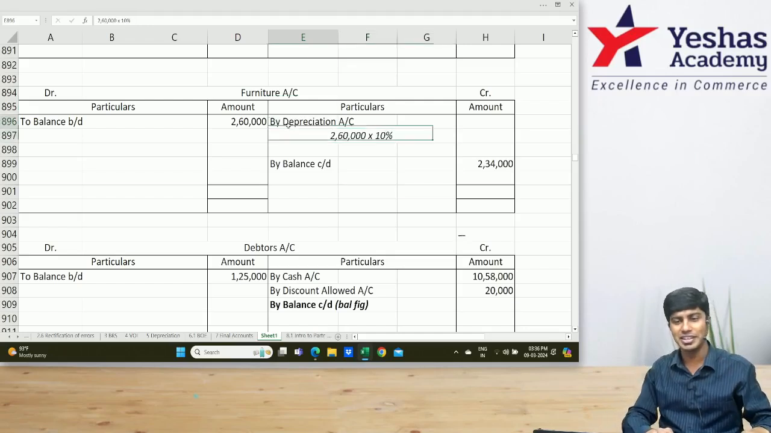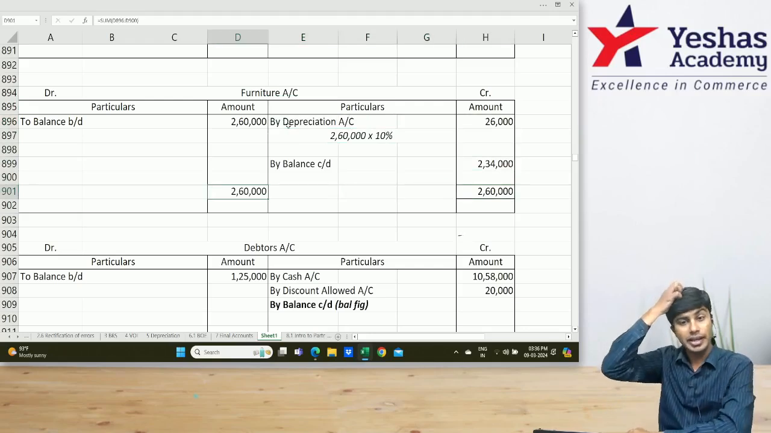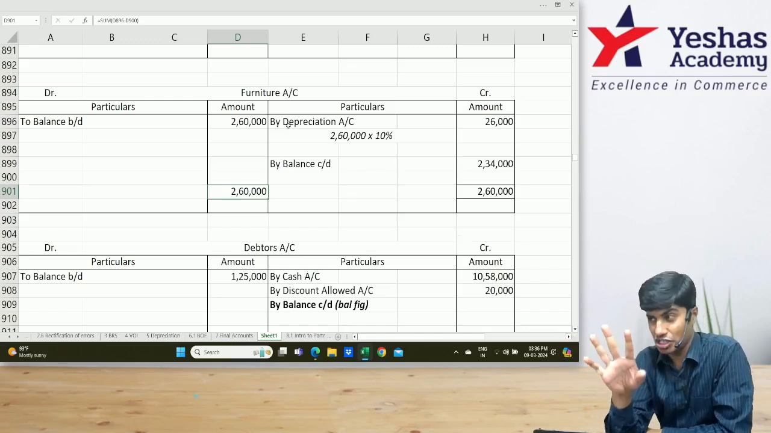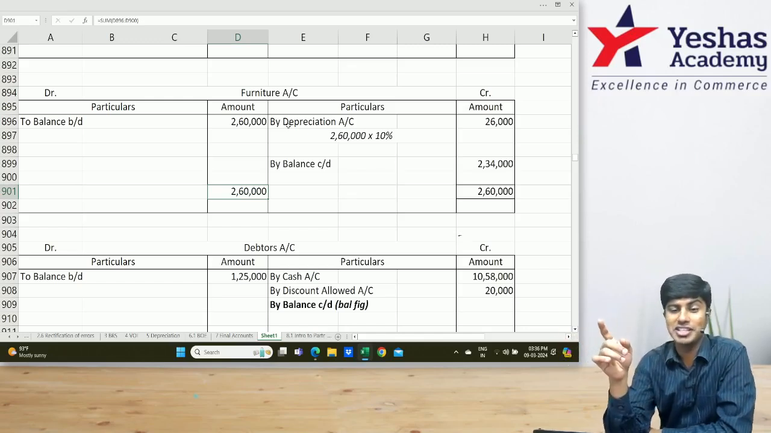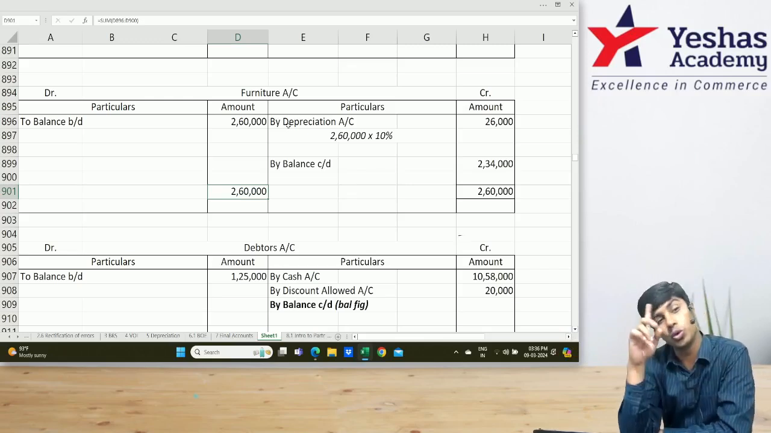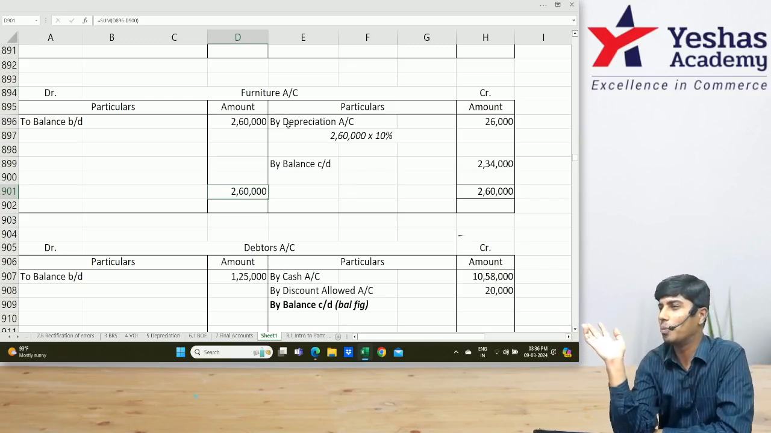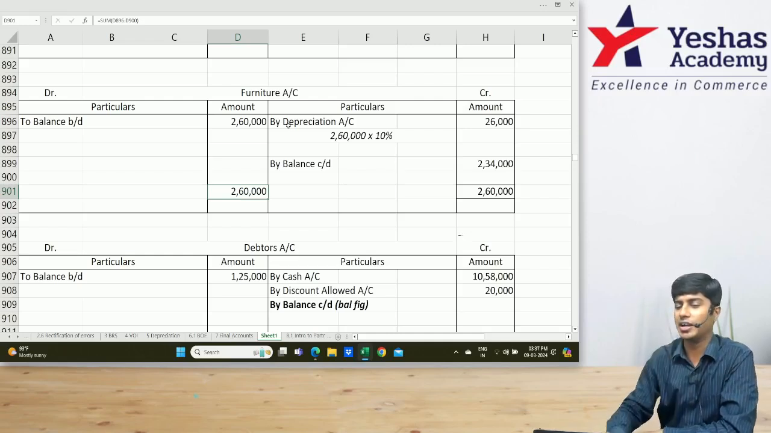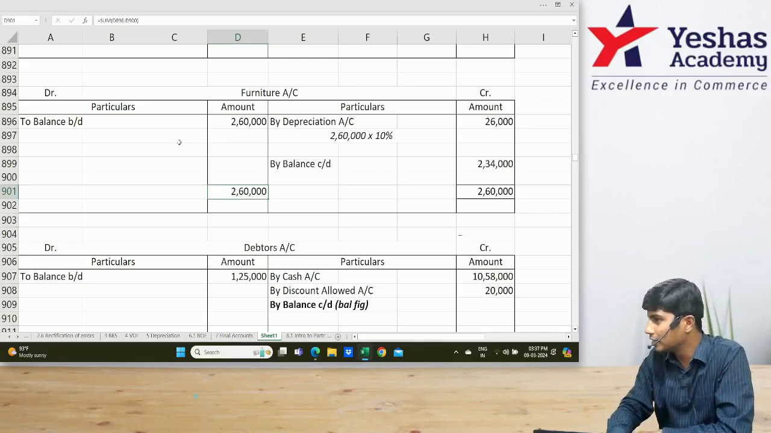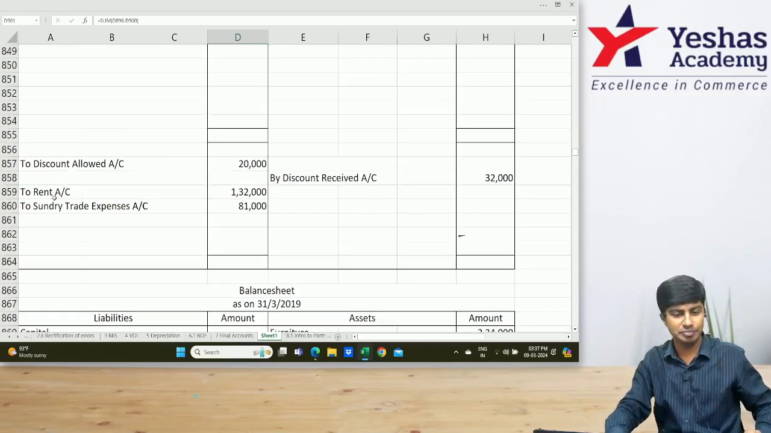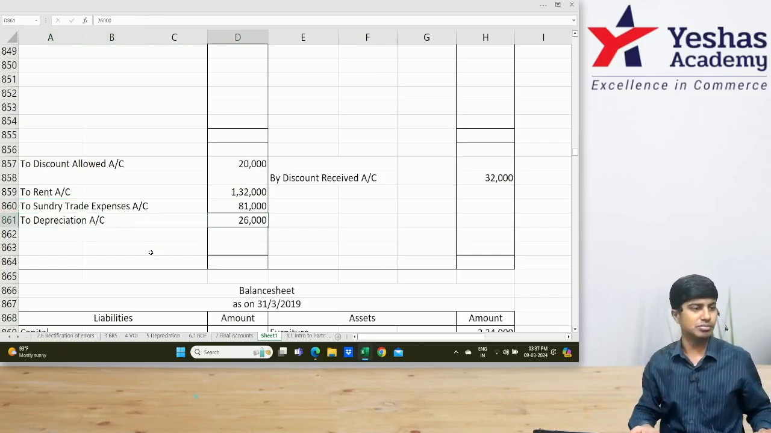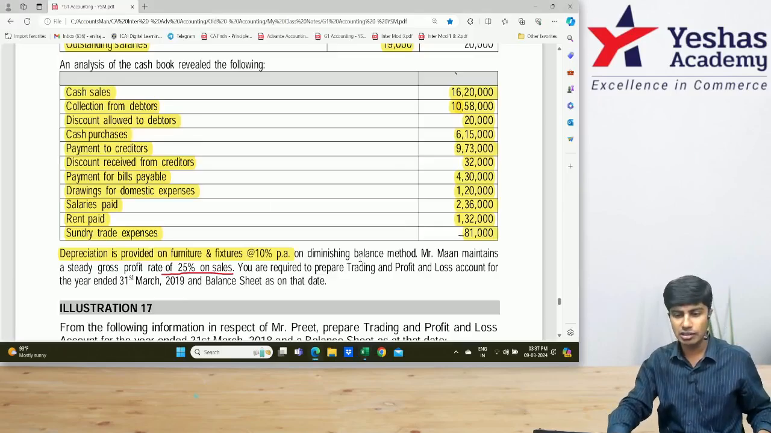Let's write here: by depreciation, 2,60,000 into 10%, 26,000. See, this ledger is closed. In my furniture account, I wrote by depreciation. I would have to open another ledger called depreciation account. In reality, in the depreciation ledger, on the debit side, I'll write to furniture and on closure, by P&L. Here we don't have to open a ledger. Shall I straight away post it to my P&L? In my P&L, on the debit side, I'll write to depreciation 26,000. Correct? Does that comply with our double entry system? Very good. Done. Next.